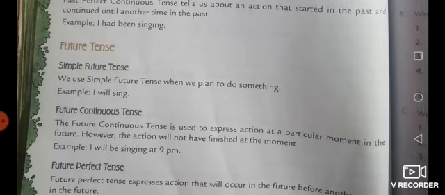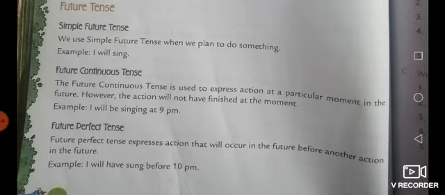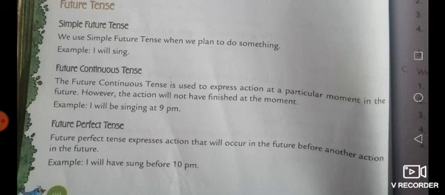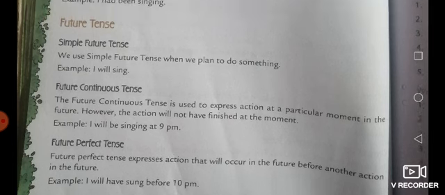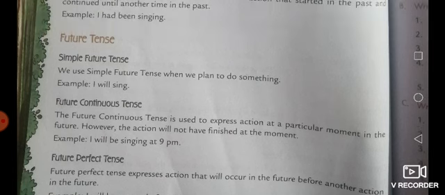Next is the future tense. Future tense is also divided into four parts. First is the simple future, which is also called future indefinite tense. Second, future continuous. Third, future perfect tense. Fourth, the future perfect continuous. So let's see all the tenses of the future tense one by one.